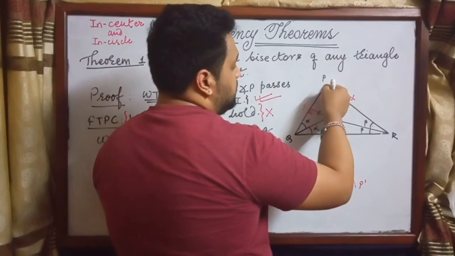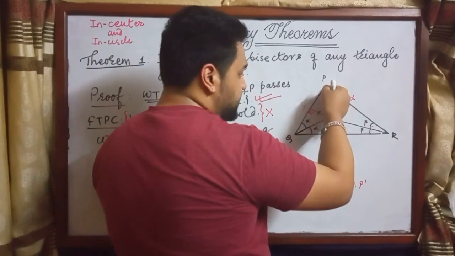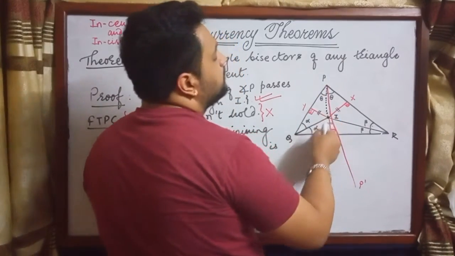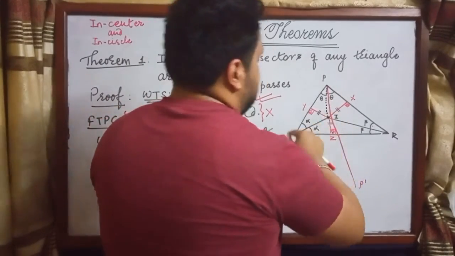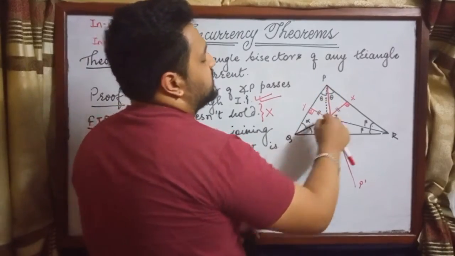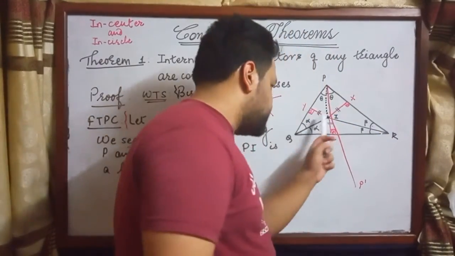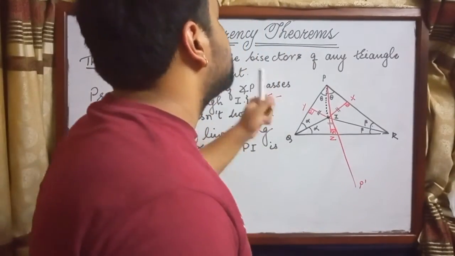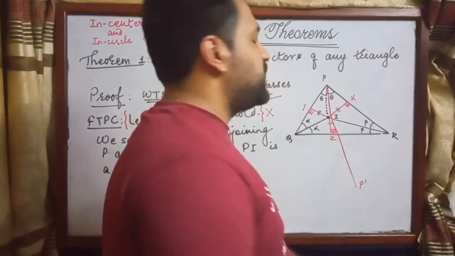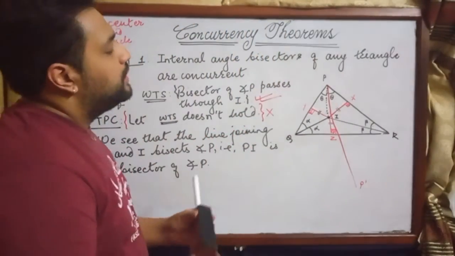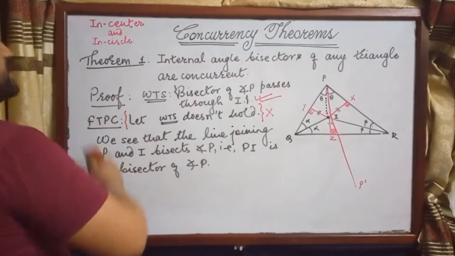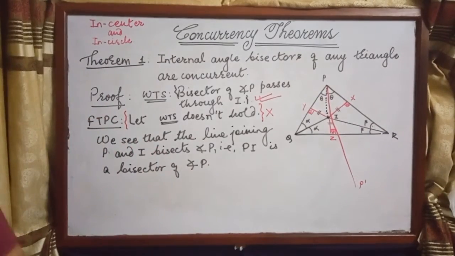And since the bisector of angle P also passes through I, since three lines pass through the same point, we say that these bisectors, the three lines passing through I, are concurrent. Concurrent means if three or more lines pass through a single point, they are said to be concurrent. All right, so the theorem holds.